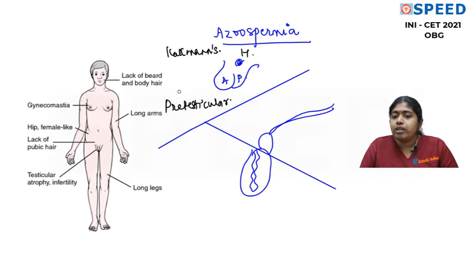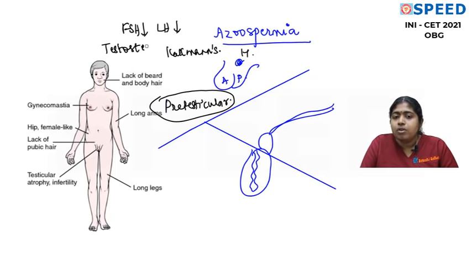Pituitary causes, we can talk of trauma to the pituitary, meningitis, encephalitis, pituitary tumors, so many other anterior pituitary syndromes. Now in all the pre-testicular causes, the FSH and LH will be low and therefore the serum testosterone levels also will be low. Now this is the hormonal profile in a pre-testicular cause.